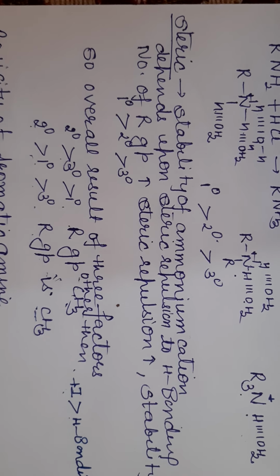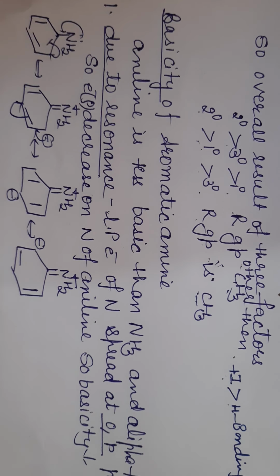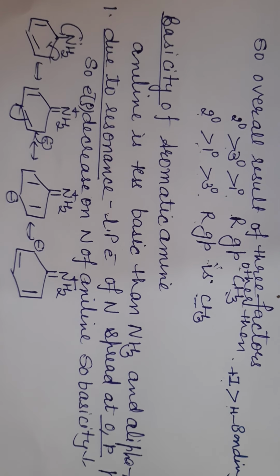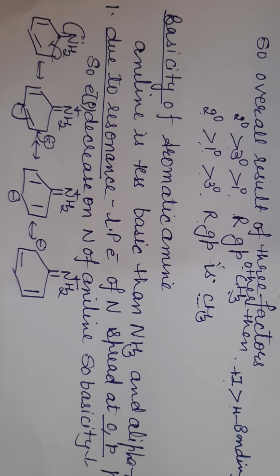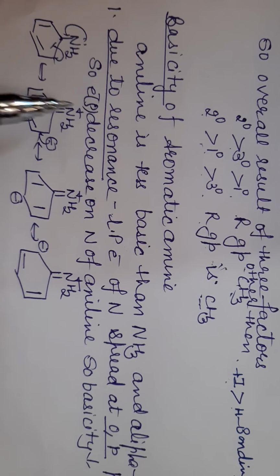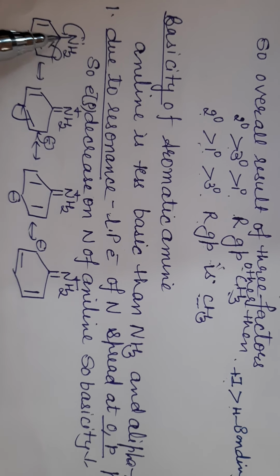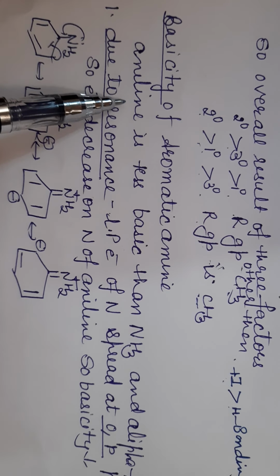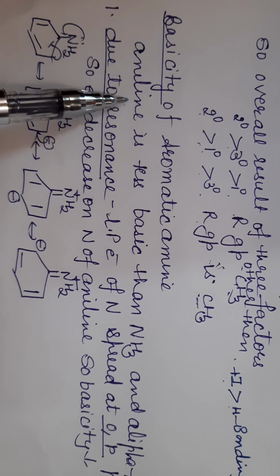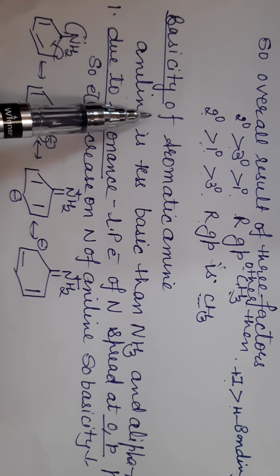Now the next point is aliphatic versus aromatic amines. What is an aromatic amine? Where the NH2 group, nitrogen attached with two hydrogens, is attached on one side to a benzene ring. This is called an aromatic amine, that is called aniline. So out of aniline and aliphatic amine, which one is more basic?